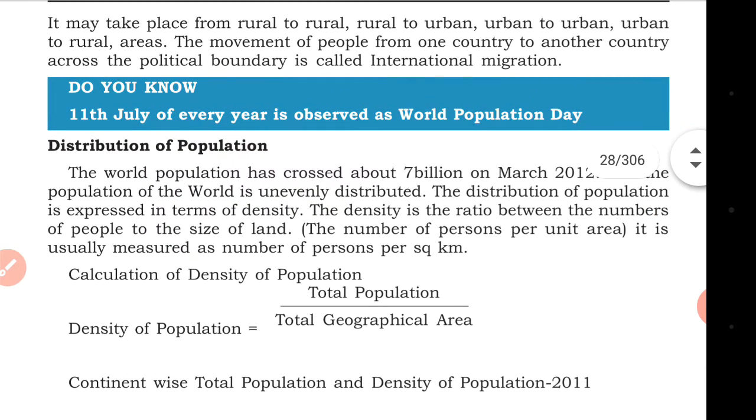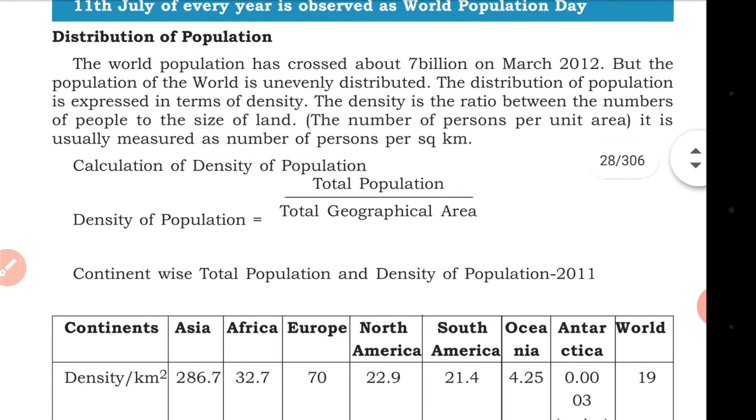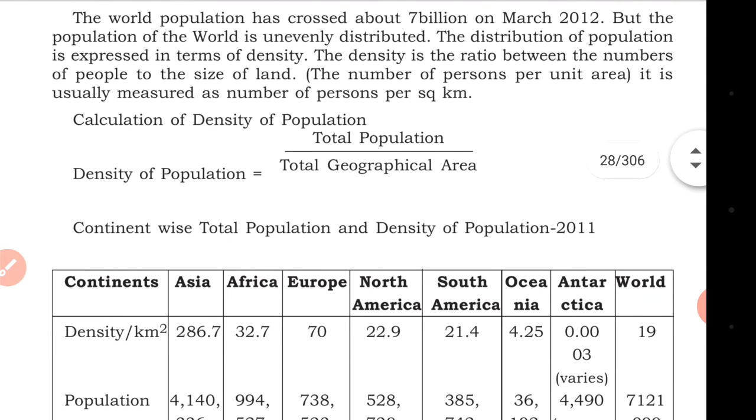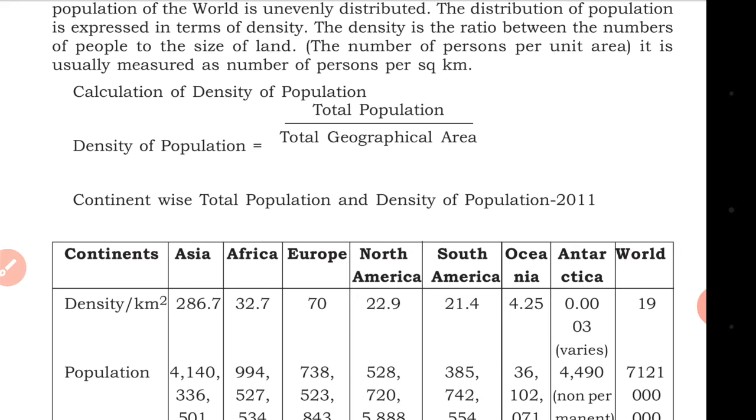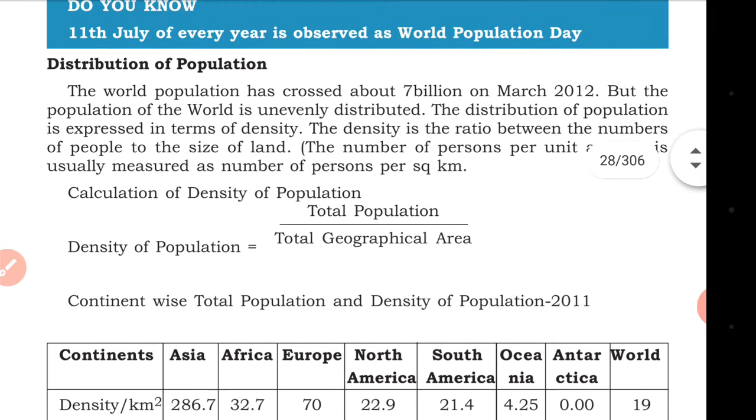Do you know that the 11th of July every year is observed as World Population Day? Distribution of population: the world population crossed about 7 billion in 2012, but the population of the world is unevenly distributed. Distribution of population is expressed in terms of density. Density is the ratio between the number of people and the size of land. It is usually measured as the number of persons per square kilometer.